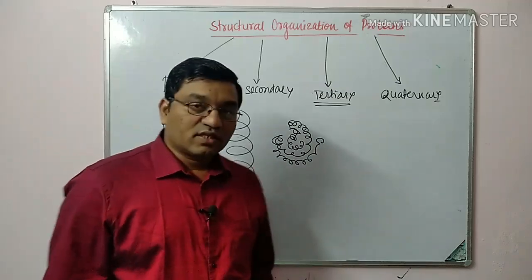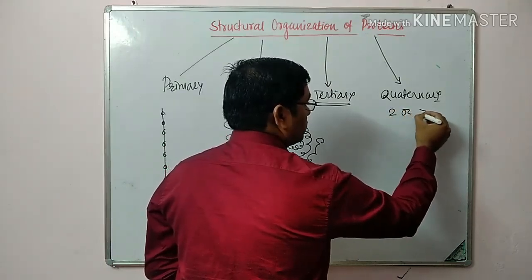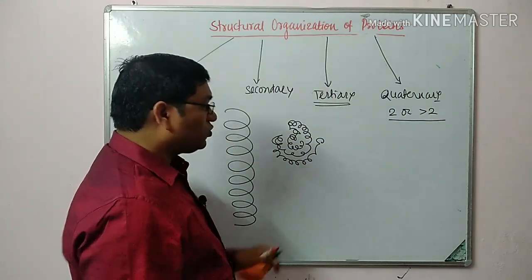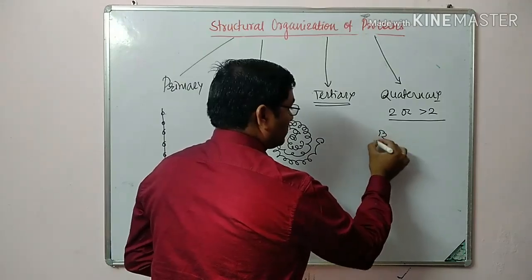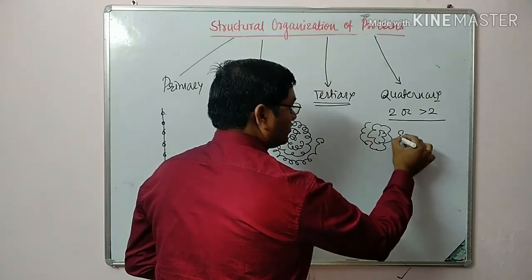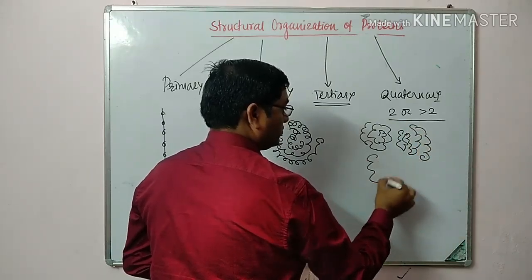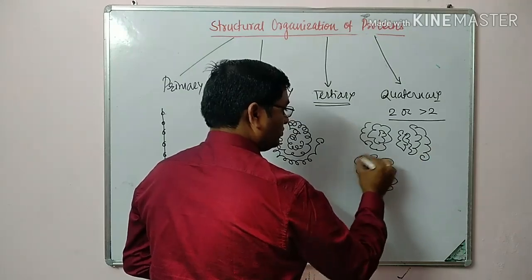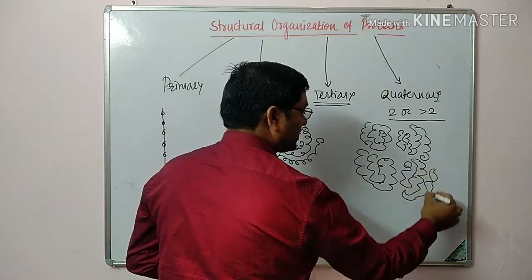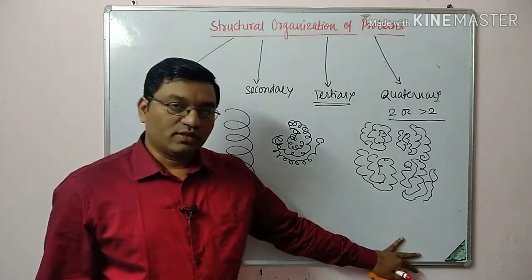While quaternary structure means when 2 or more polypeptide chains or subunits are kept together.